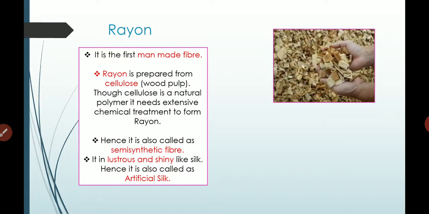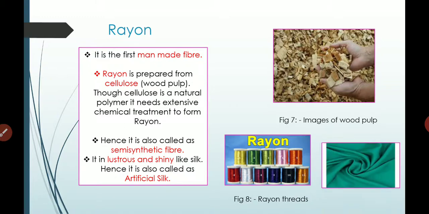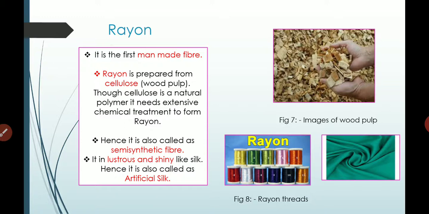You can see this is the figure of wood pulp, and after a lot of chemical treatment, these wood pulps are made into such kind of threads. Then these threads are woven to make such kind of rayon clothes.